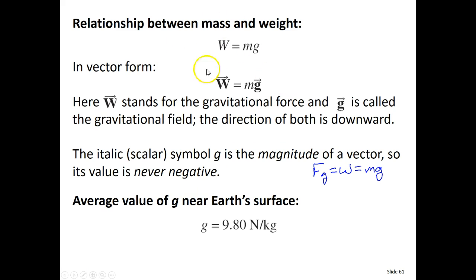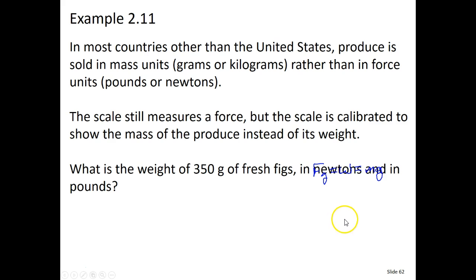The relationship between mass and weight in vector form: weight is a vector because it has a direction, and so does gravity. Mass does not. Mass is a scalar. And so your mass is never negative, but your weight can be negative because it points down. The average value of gravity near the Earth's surface, as we said before, is about 9.8 newtons per kilogram.